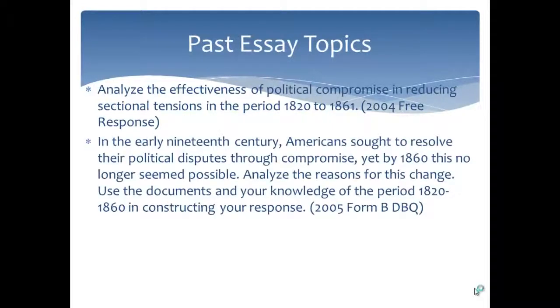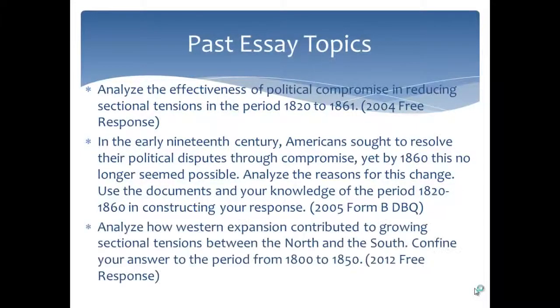From the 2005 Form B DBQ, in the early 19th century, Americans sought to resolve their political disputes through compromise, yet by 1860 this no longer seemed possible. Analyze the reasons for this change. Use the documents in your knowledge from the period 1820 to 1860 in constructing your response. There's one major compromise I haven't done yet, and that's the Kansas-Nebraska Act, but look for that. You do these three compromises, 1820, 1850, and Kansas-Nebraska, you'll be absolutely able to answer all three of these.